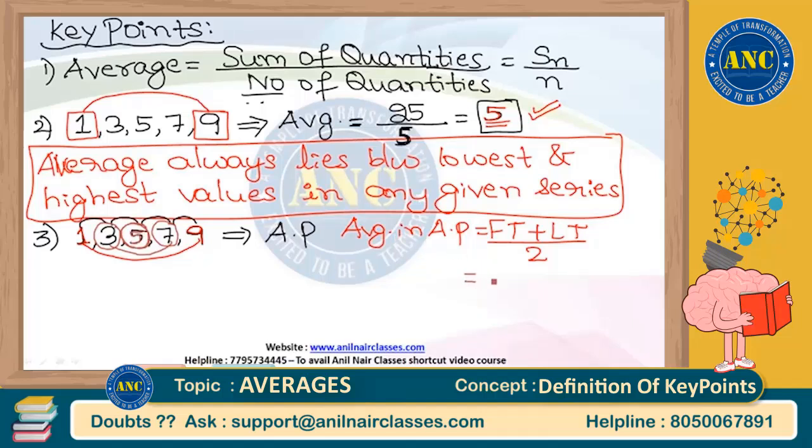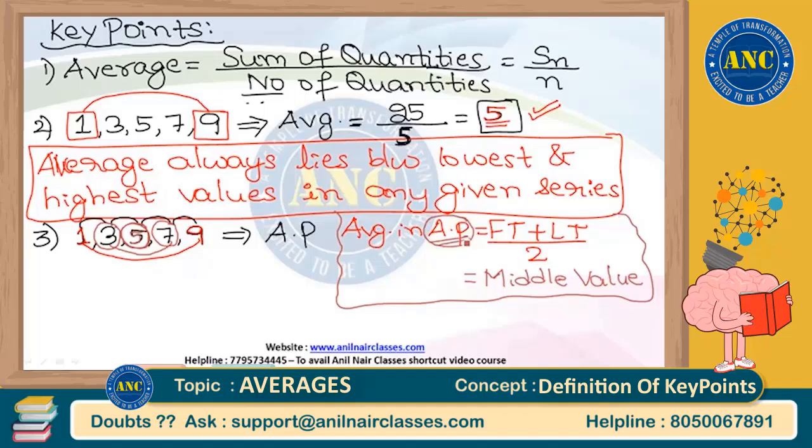So very, very important understanding is average in arithmetic progression is always equal to first term plus last term by 2. It is also equal to the middle value. Please remember, it is only in arithmetic progression, provided you have arranged that arithmetic progression series in ascending order or descending order. Average in arithmetic progression is always equal to middle value, or it is first term plus last term by 2.